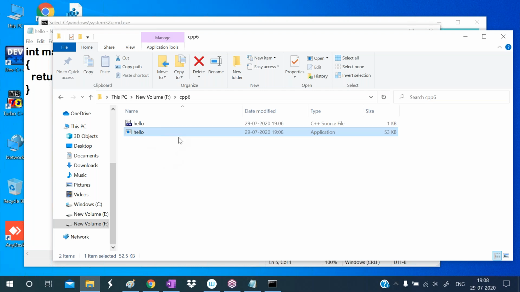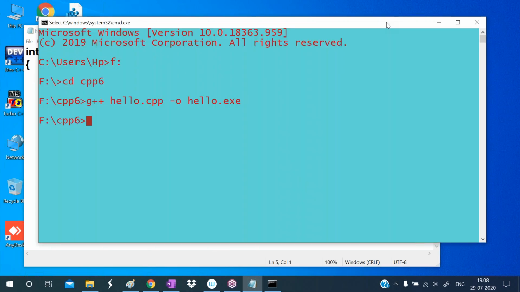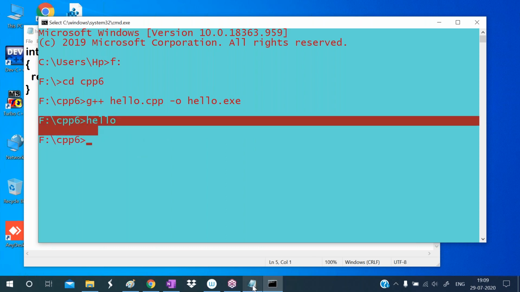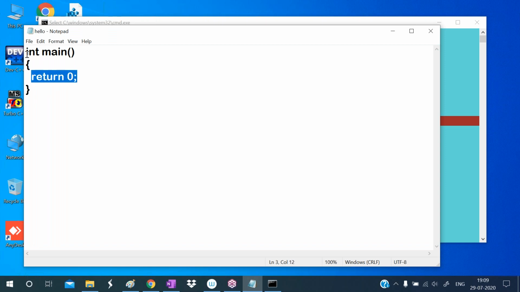Now I want to run this one. To run this, simply write that exe file name on the command prompt. What is the exe file name? hello. So write hello without the extension. Now what is it displaying? It is displaying nothing. It means we didn't write any code here. So int main with return 0 is not doing anything. Okay, this is valid code.